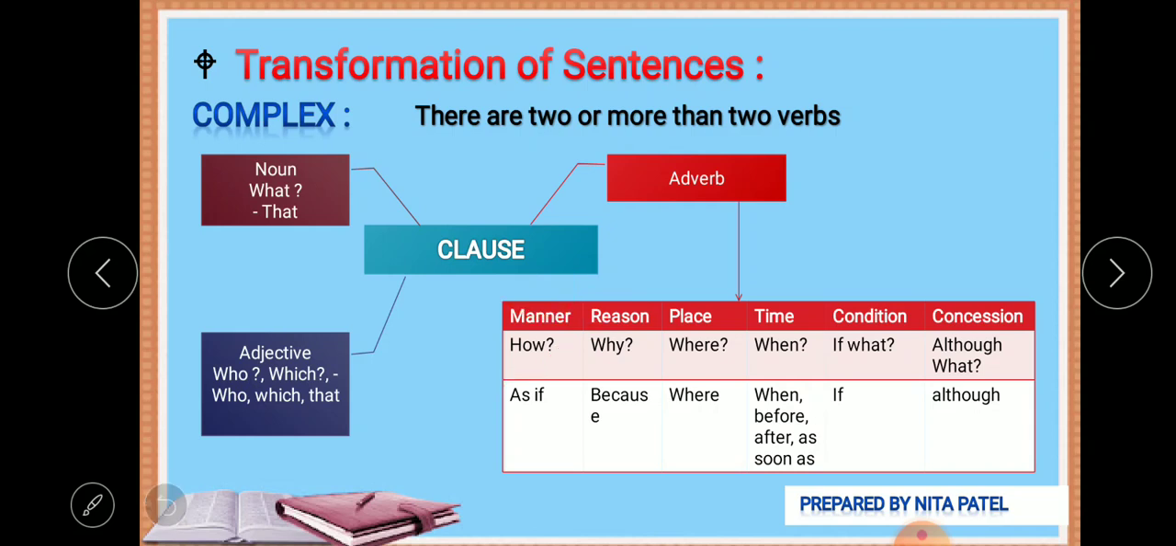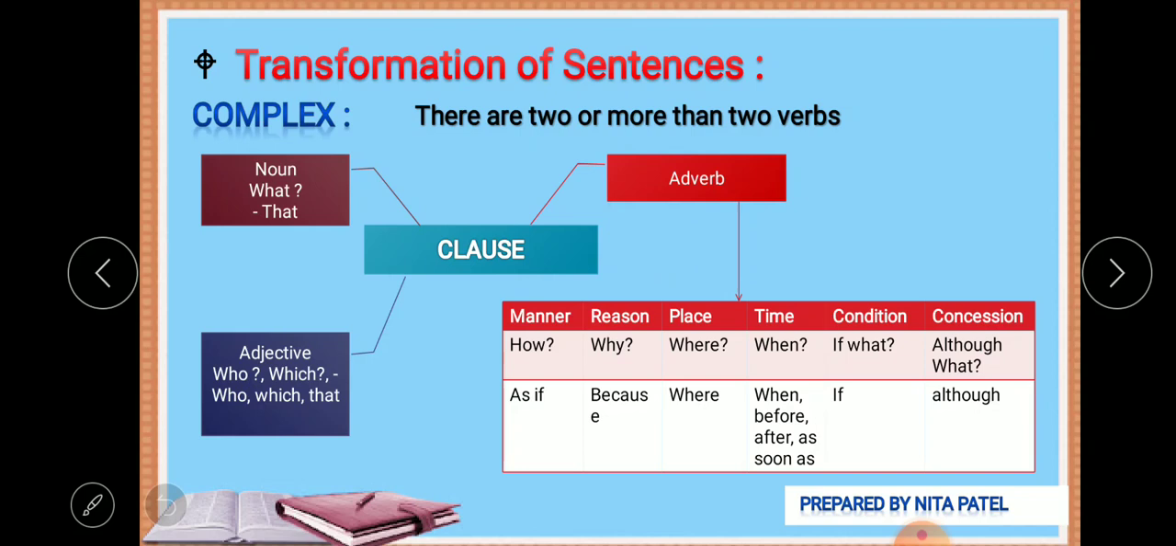Next is reason, adverb clause of reason. So it asks the question why, and it gives the answer with because. For example, he was absent because he was ill. He was absent. Why he was absent? Because he was ill. So it gives the answer with the help of because.